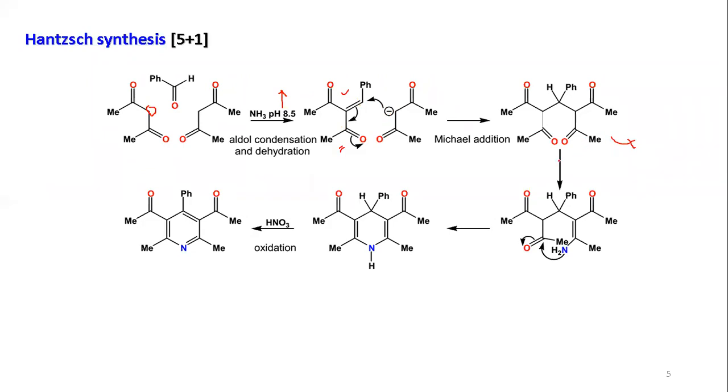Now what you do, you react with ammonia. You have ammonia available in your reaction vessel. So ammonia will first make the imine here. One of the carbonyls is making the imine, and you have alpha hydrogen. So ultimately it will make an enamine. So this NH2 will be there. You have NH2 free, so that NH2 will do the cyclization with the nearby carbonyl carbon. So it is reacting, and ultimately you have OH here.